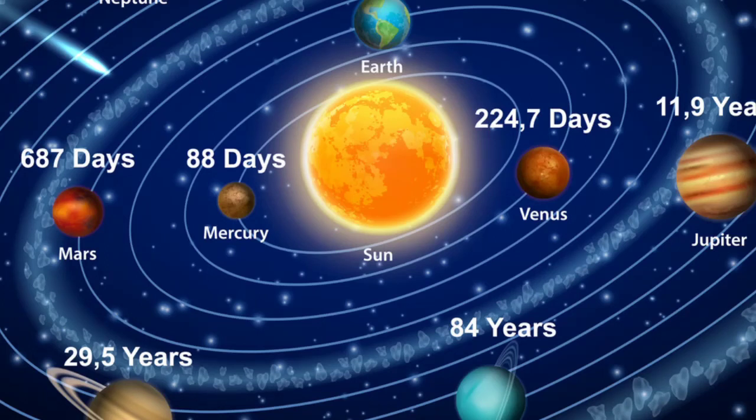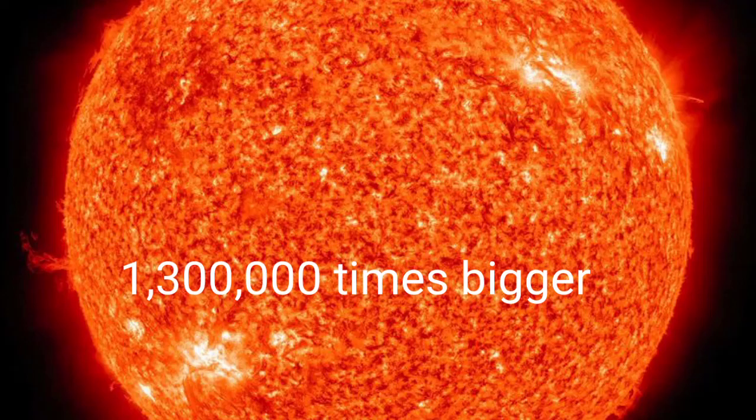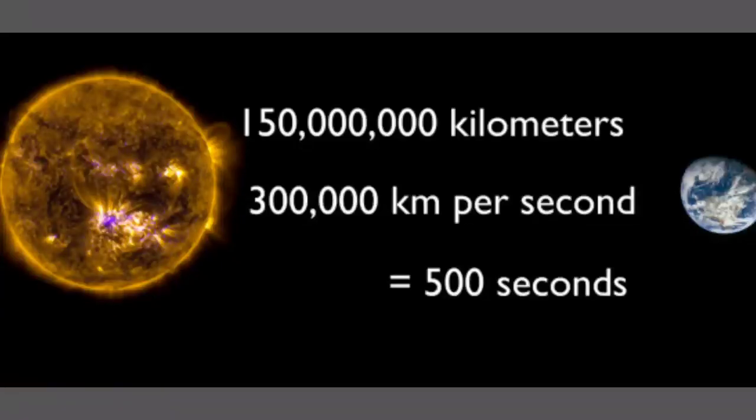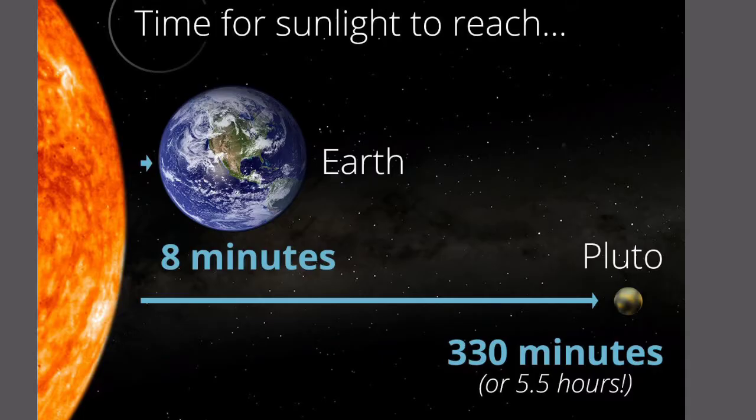It is about 1,300,000 times bigger than the Earth and weighs nearly 300,000 times more than the Earth. The sun is 149,597,900 kilometers, approximately 150 million kilometers away from the Earth. Light from the sun takes about 8.5 minutes to reach the Earth.